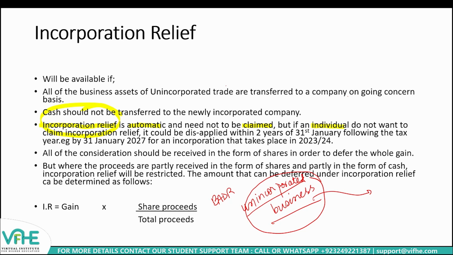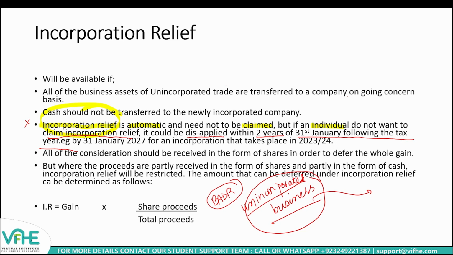So sometimes individuals do not want to apply incorporation relief, rather they want to go for any other relief. In such cases where the individual would not want to claim incorporation relief, this has to be disapplied, and it should be done within 2 years after 31st January following the end of the tax year.